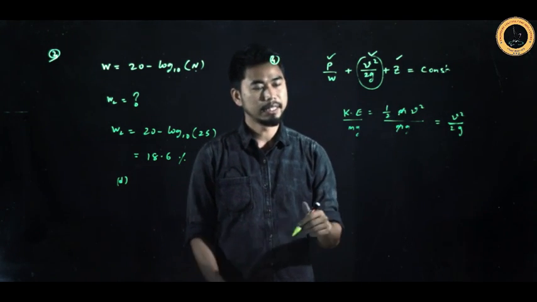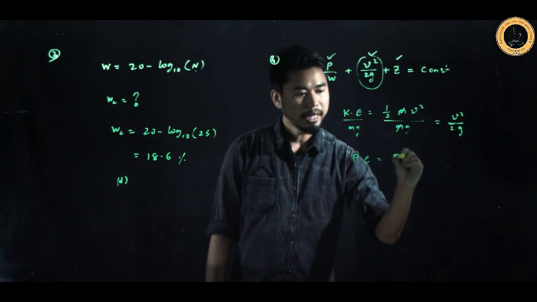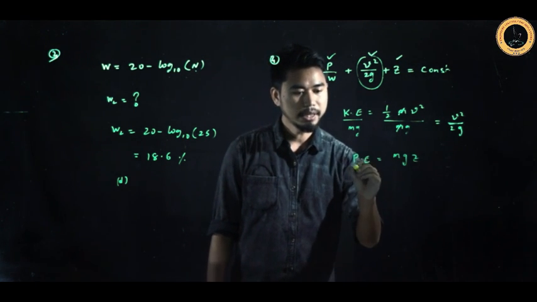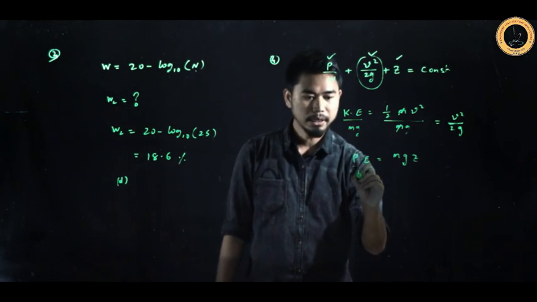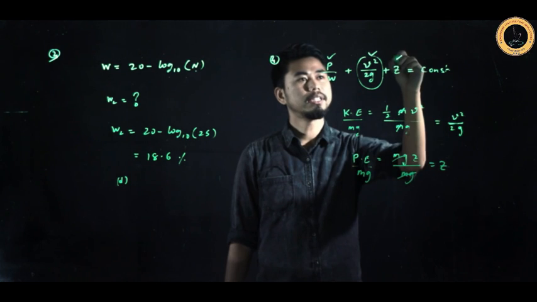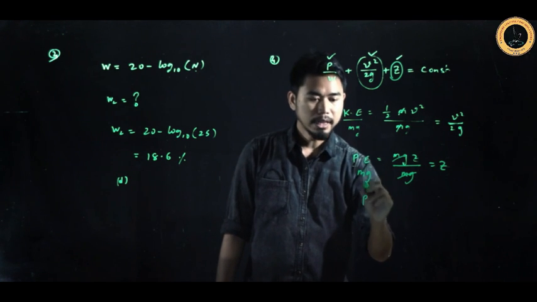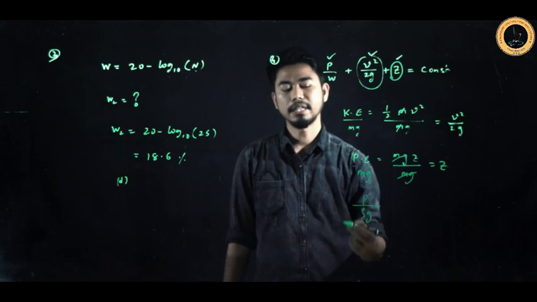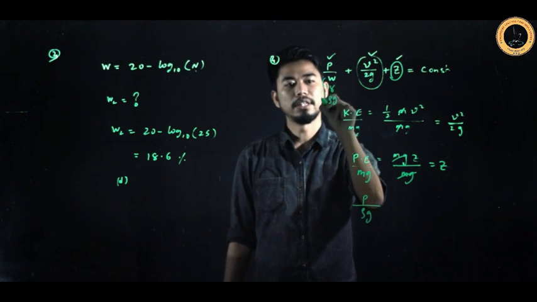The second term, Z, is the potential energy per unit weight. The formula of potential energy is mg into height, let's say Z. If you divide by mg, this will give us Z. That means this is the potential energy per unit weight. The first one, the pressure energy is P, and if you divide this by the unit weight, rho g or gamma, it is represented here as W. They may give you gamma or rho g in this place.